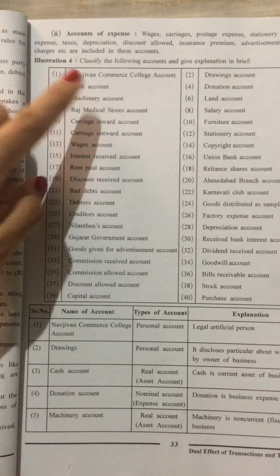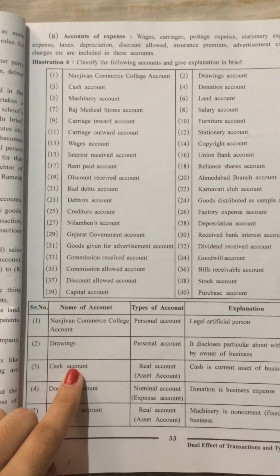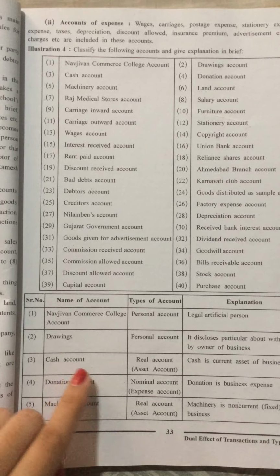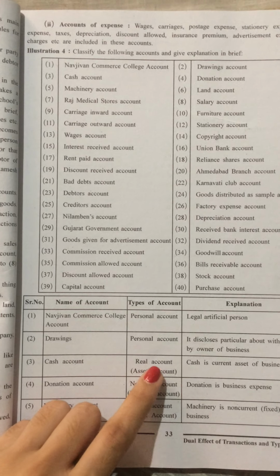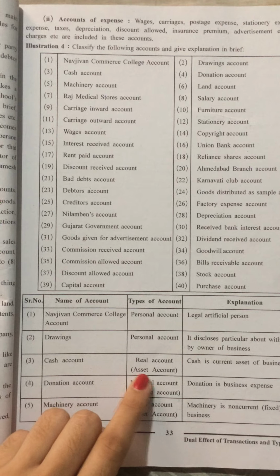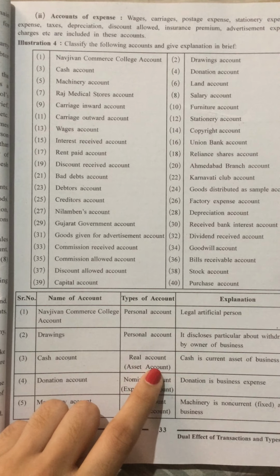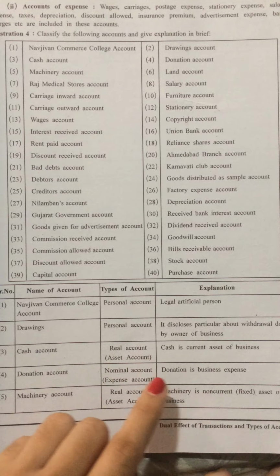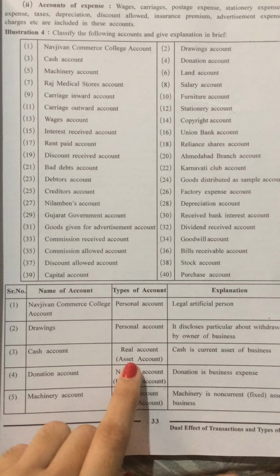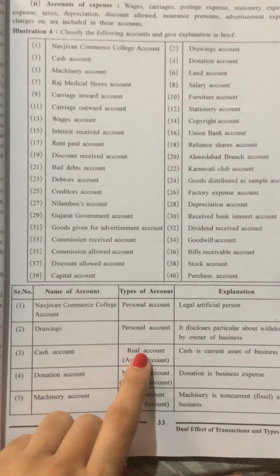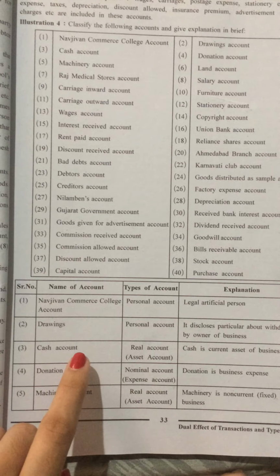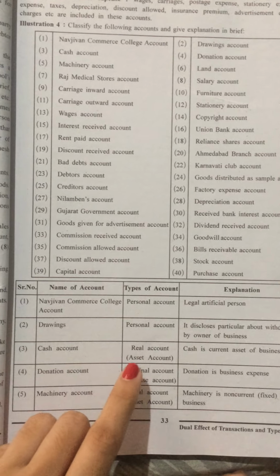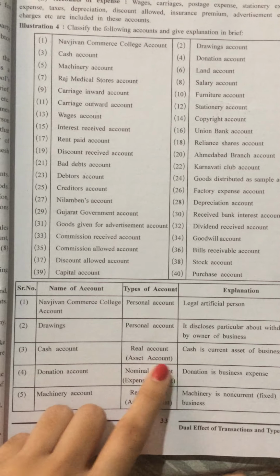Third is cash account. So cash account is included under the real account, that is called under the assets account, because cash is a current asset of the business, and for the current assets, there is a separate assets account under the head of the real accounts. So cash account is a real account under assets account.